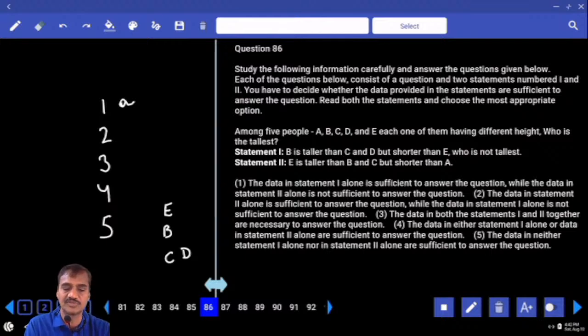1 alone is sufficient. E cannot be the tallest. As E cannot be the tallest, B is there, and C and D can be in any order. Hence A must be the tallest.